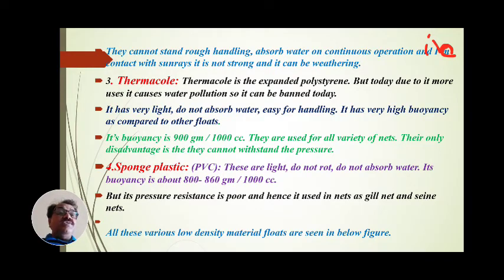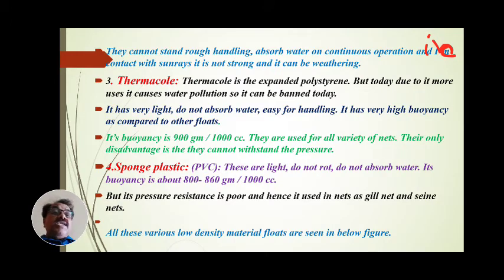Similar to thermocol, this sponge plastic can be broken down and damaged, and hence it is used in nets such as gill nets and seine nets.